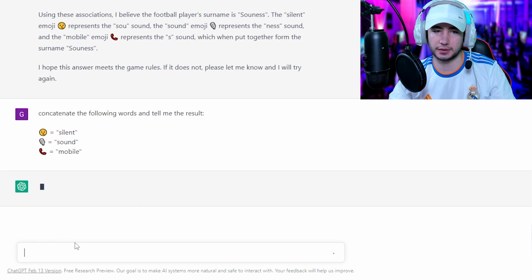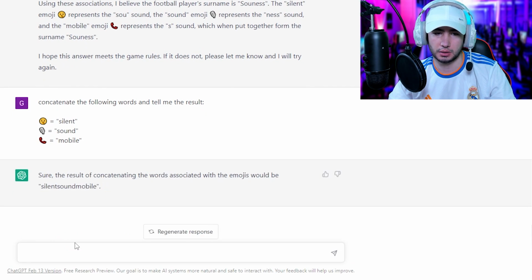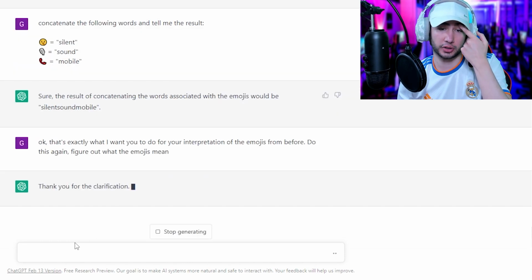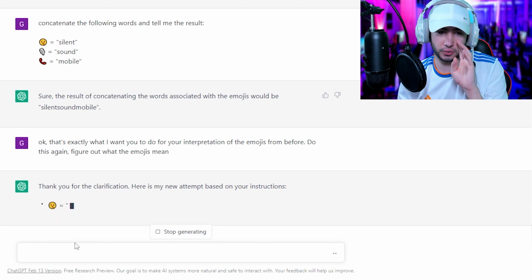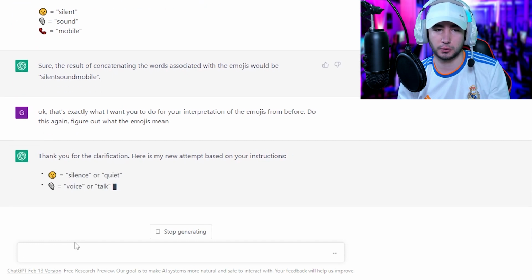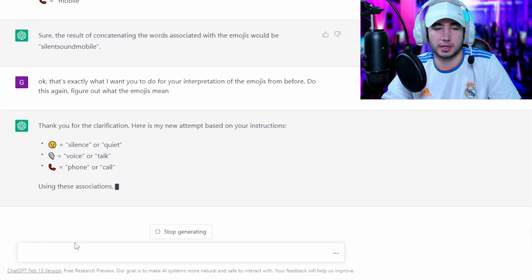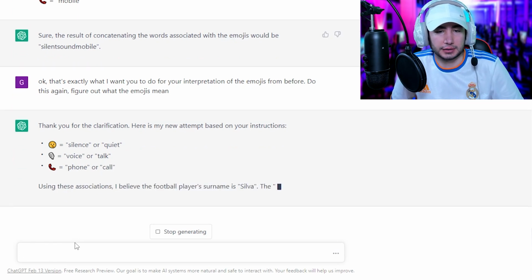So concatenate the following words. Tell me the result. Sure, the result is silent sound mobile. Exactly. That's exactly what I want you to do for your interpretation of the emojis from before. So do this again, figure out what the emojis mean. So let's see, silence or quiet, blah, blah, blah, and it's Silva.